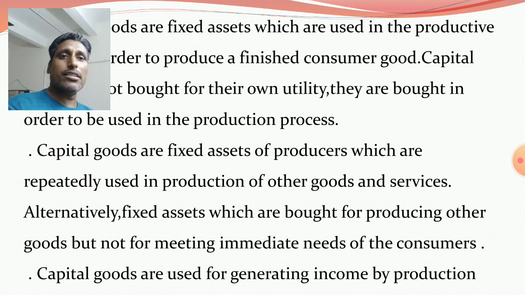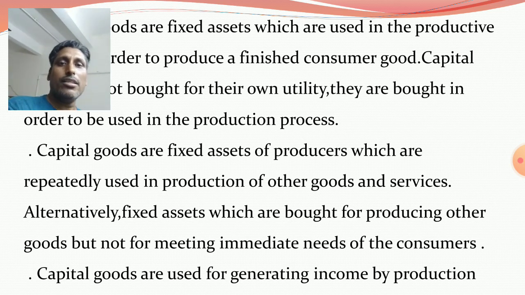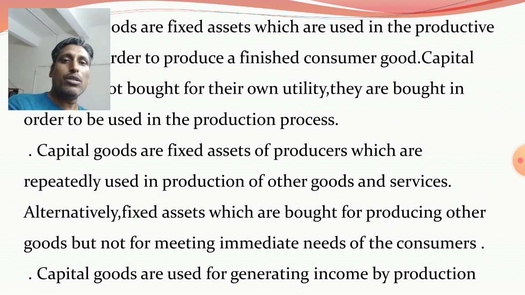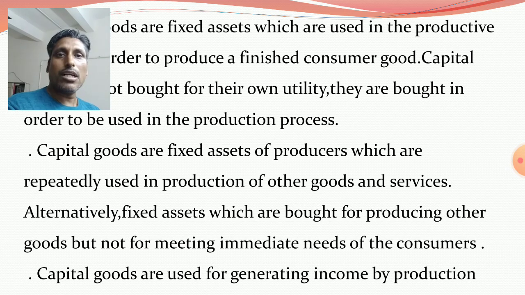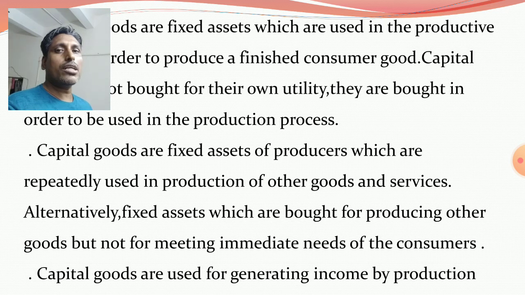Capital goods are fixed assets bought by the producers, the investors, and they must be used in the production process to produce other finished goods and services.